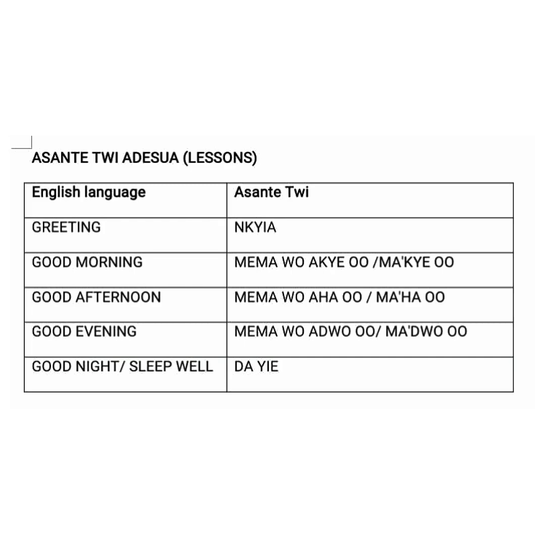Now, if someone is going to sleep, or if you just want to wish someone good night or sleep well, the Twi version is daye. Sleep well, daye. Da means sleep. Ye means well. So if you are wishing someone either good night or sleep well, you can say daye in the Twi version. So that's all about greetings in Twi.